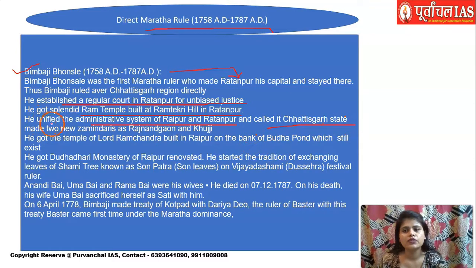He also created two new zamindaris, one was Rajnandgaon and the second was Khuji. One more temple he got built was the Lord Ramchandra temple in Raipur on the bank of Budha Pond, still known as Budha Talab. In Raipur we have the Dudadhari monastery, the Dudadhari Mutt, which was also made by Bimbaji Bhosle. And he started the tradition of exchanging the leaves of the shami tree, known as Son Patra, on Vijayadashmi, that is Dussehra.